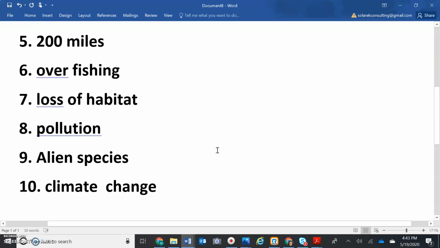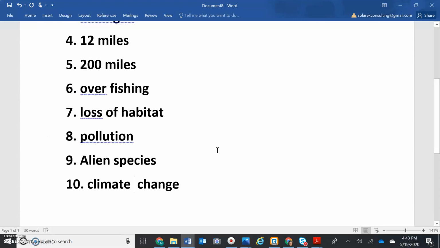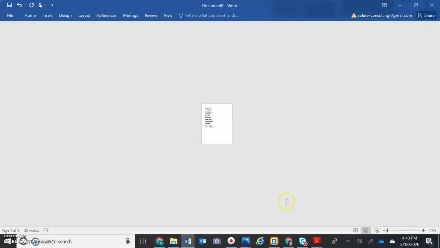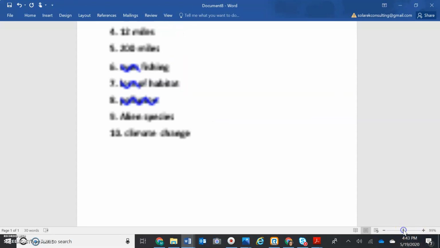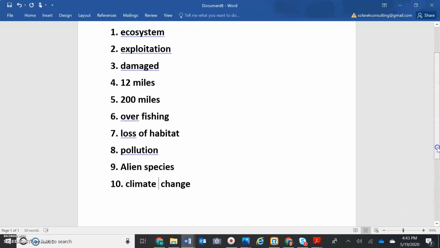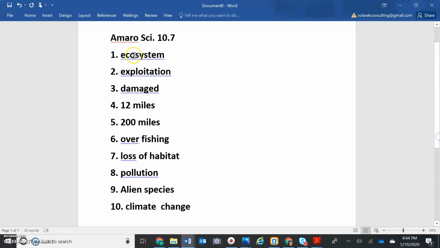Let's make this a little smaller here to see. So your paper should look like this now. Oh, we don't want it that small. Hold on. Your paper should look like this. Your name at the top, Science 10.7 at the top, and then all of your answers written out. And that was pretty easy, I think, compared to what we used to have to do.